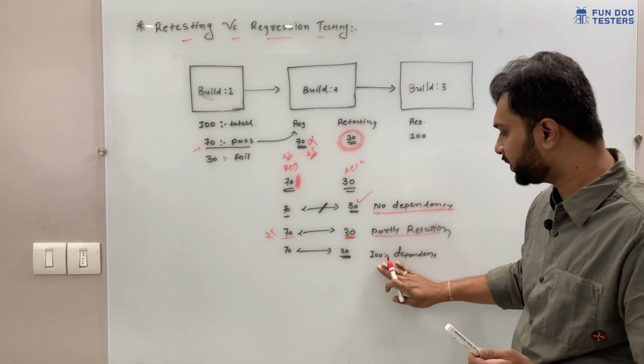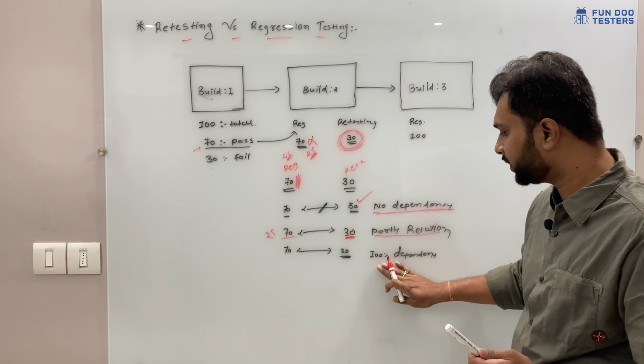Now what if after performing testing in build 2 we move to build 3? There are chances, for example, that out of these 70 we will get 10 bugs here, and out of 30 the developer has fixed 25. 5 bugs are still there. So what happens in build 3? The count will change. In build 3 also we are going to perform regression testing and retesting. We have here 15 bugs. So 15 test cases we are going to consider as retesting, and for sure we are going to execute 50 test cases. But the remaining we have 85 test cases, and we have to go with this process.